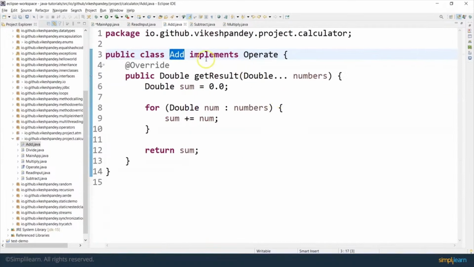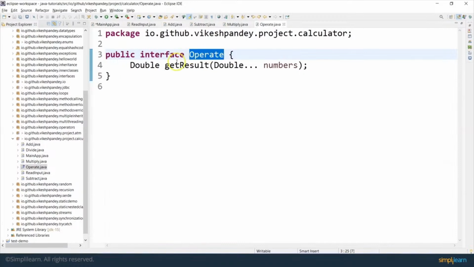So if I go to the add class, first of all, it is implementing an interface called operate. And this operate interface has just a single method called getResults, which is accepting a variable argument array. If you remember, I told you that you can also use a var_arg array. This is called a var_arg expression. This means that this numbers will be an array of arbitrary length. It can be a 1-element array, a 2-element array, a 4-element array, or whatever you supply. But it is still going to be a fixed length array, but the length is going to be dependent upon how many arguments you supply to this particular method.